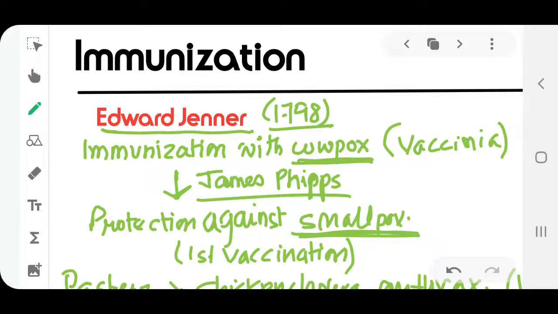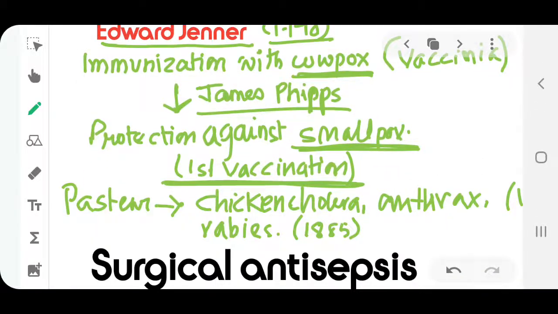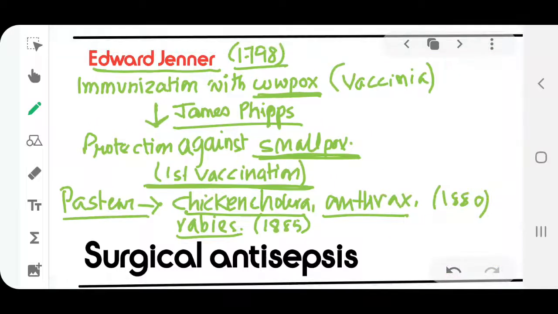This was the first case of vaccination. Later on, even Pasteur found out chicken cholera, anthrax and rabies vaccination also. So as we see, from 1798 we are going towards the 1800s, where the actual discovery was going on.